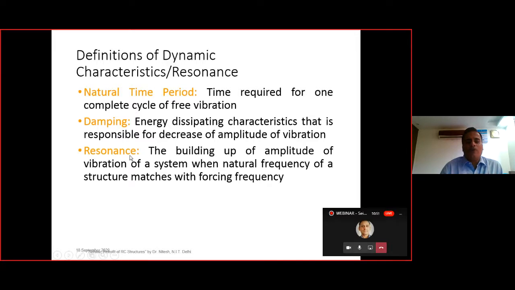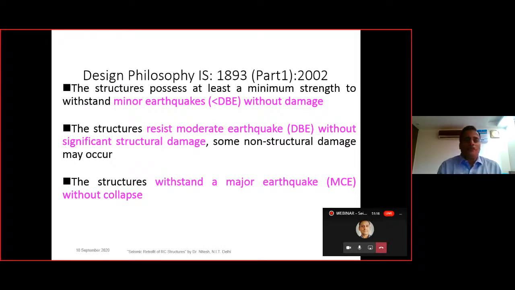This particular thing should be avoided, that is when the forcing frequency is matching with the natural frequency of the structure. In that case resonance will occur, there is continuous build up of vibrations, and the building will finally collapse. So this should not occur, and it is a very rare case because it is very difficult to match the forcing function with the natural frequency of the structure. So again the same thing: minor earthquake, moderate earthquake, and major earthquake. That is minor damages, moderate damages, and major damages without the collapse of the structure.